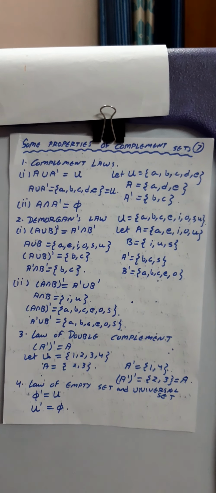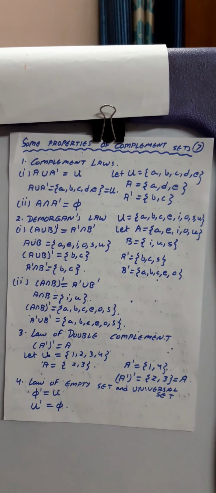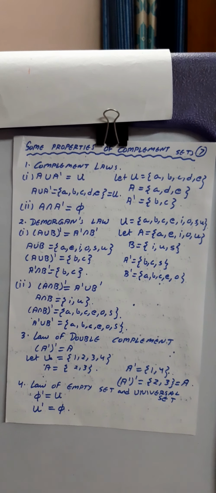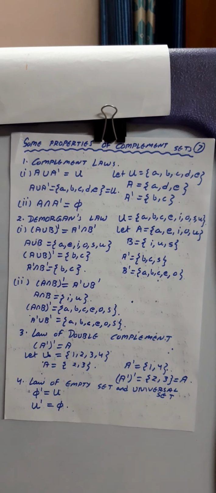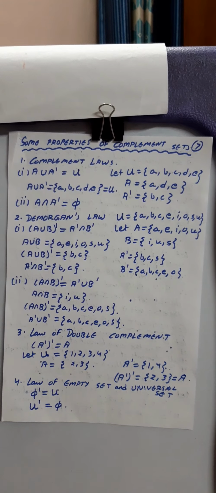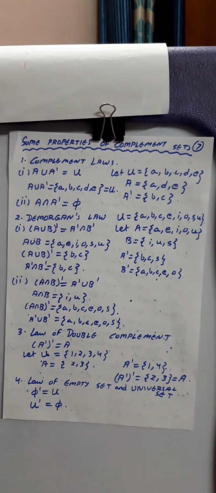So what is left in the complement of A union B? That is B, C over there. So this way you have calculated its left hand side. The same way you can calculate its right hand side.